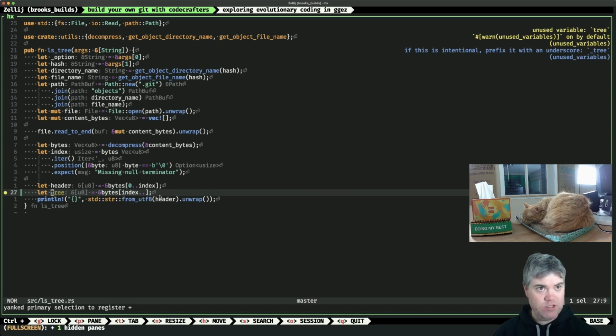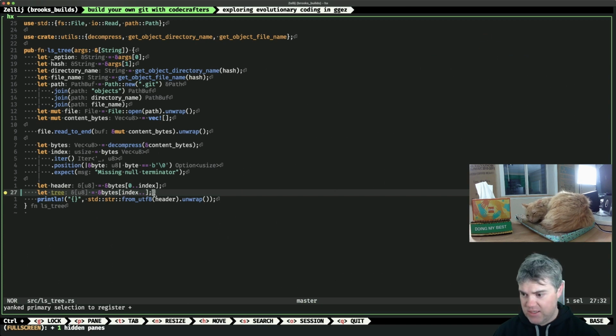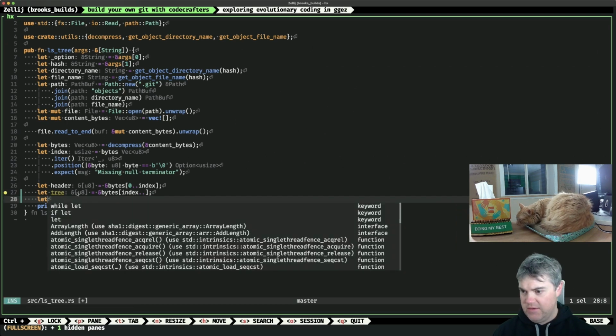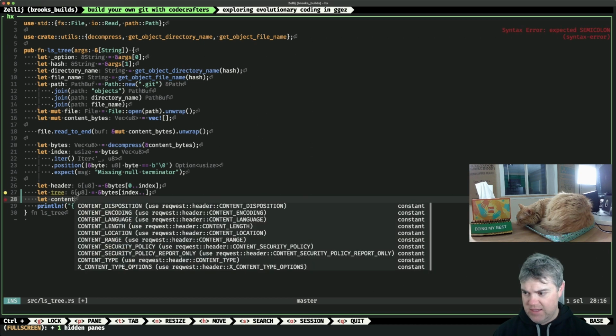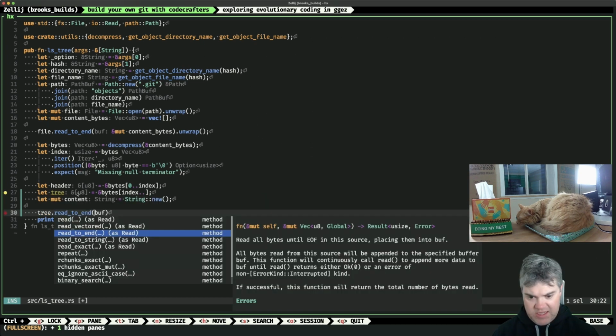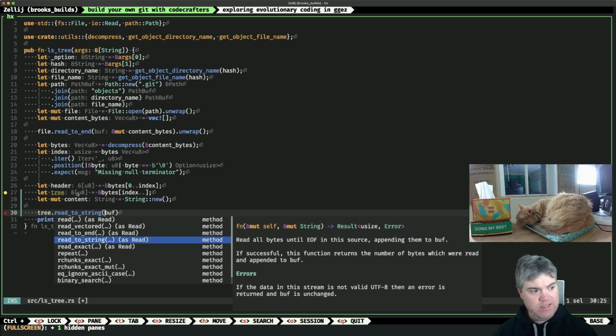If I tried to read this to a string, I think it crashes, but maybe it doesn't crash if I do it with my own tree structure, like what they're doing. If I have my content, that just places them into a buffer, but I already have that essentially. So I don't know how helpful that is. I could print it out maybe.